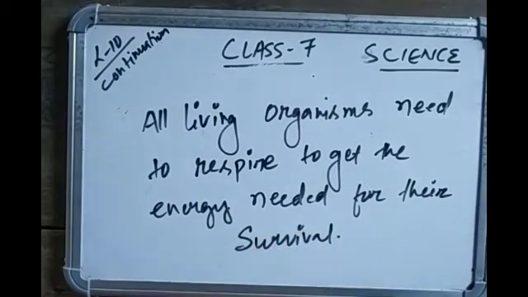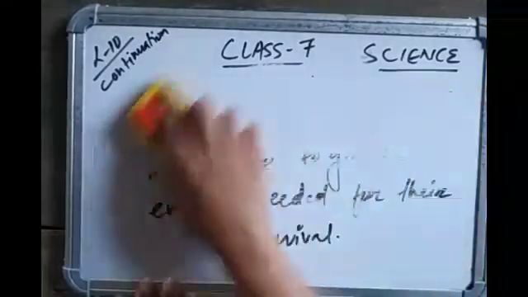Respiration involves food and oxygen. Aerobic respiration takes place with oxygen, anaerobic without oxygen. So all living organisms need to respire to get the energy needed for their survival. With this I will summarize what we have learned today.